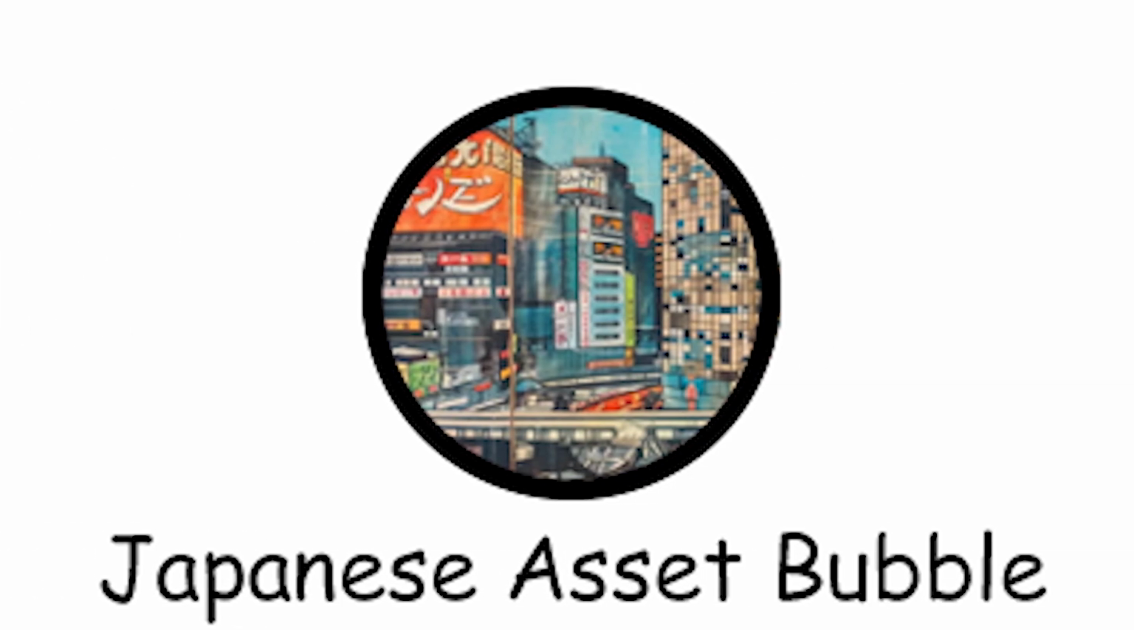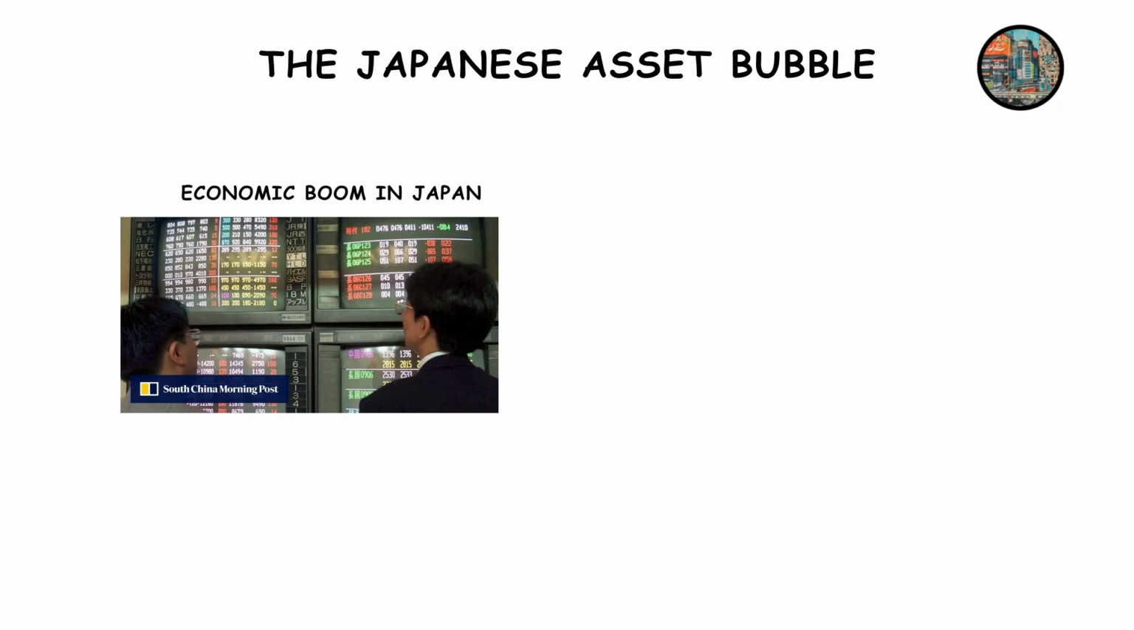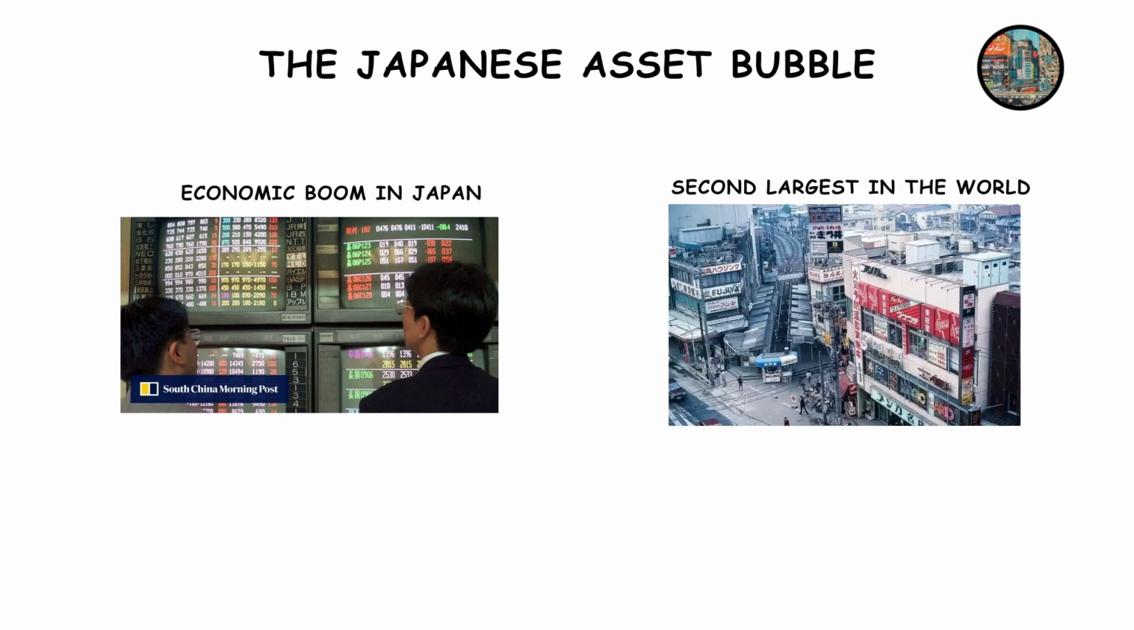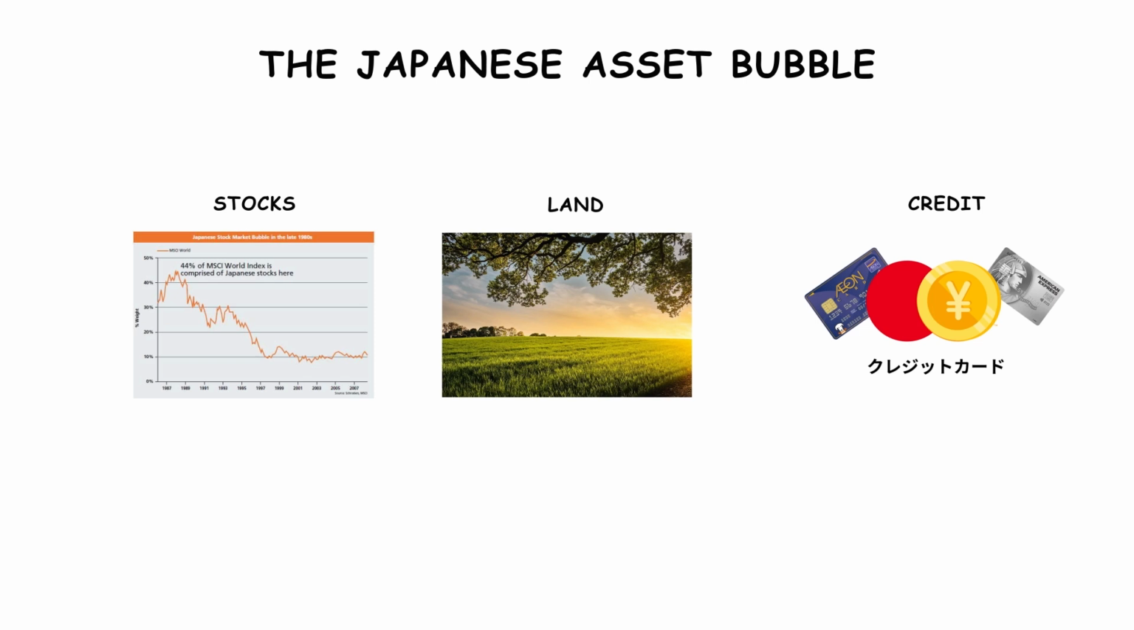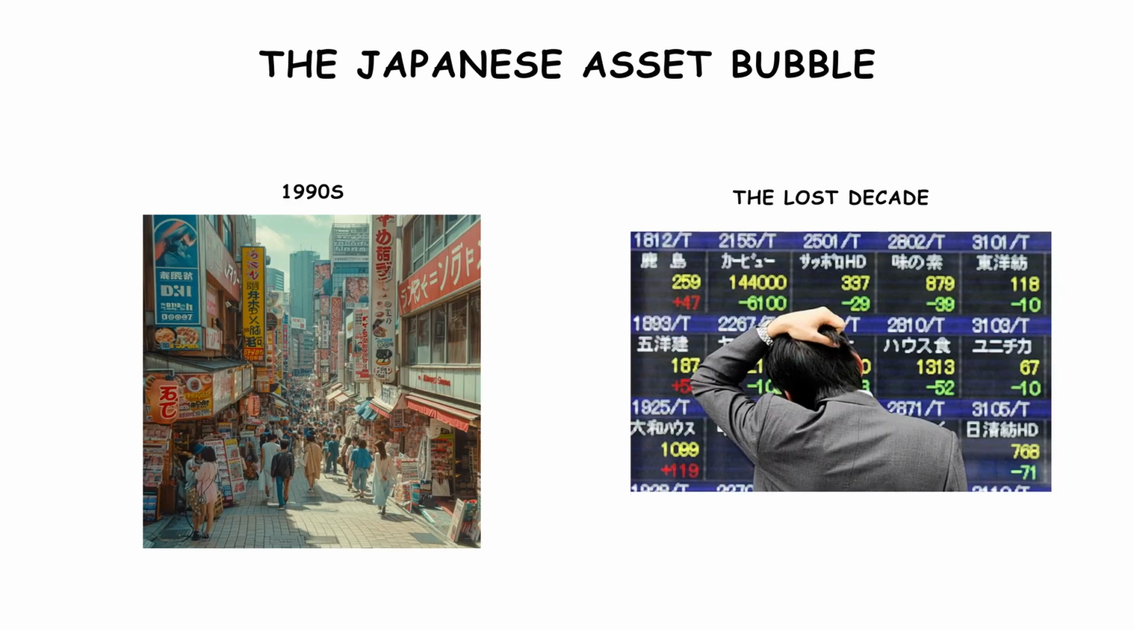The Japanese asset bubble. This crisis was characterized by an economic boom that took place in Japan in the 1980s when Japan's economy was booming. At this time, their economy was the second largest in the world. This caused an explosion in stock, land, and credit prices. In the early 1990s, the bubble burst and Japan went into a period known as the Lost Decade.